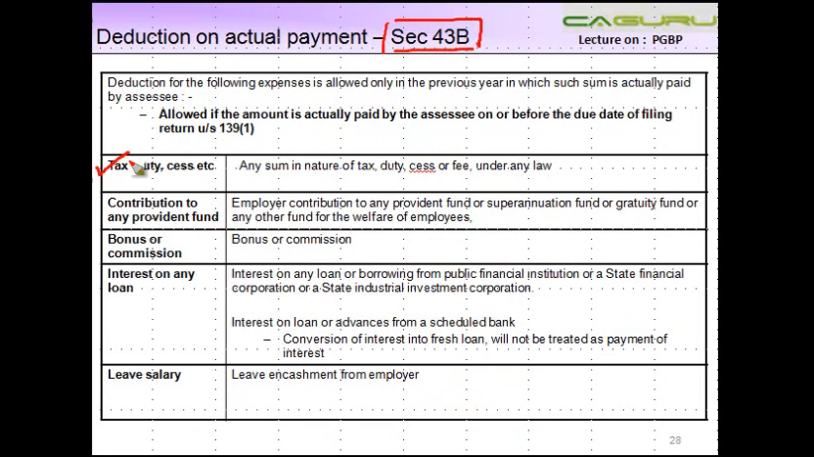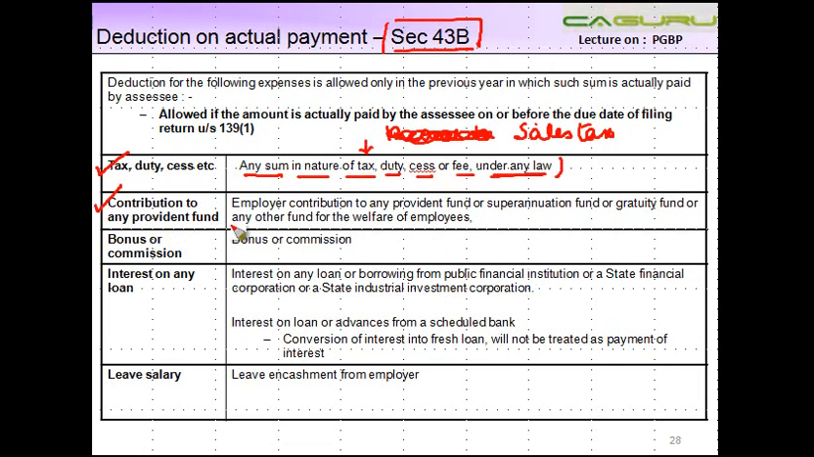The first one is tax, duty, cess, etc. So any sum in the nature of tax, let's say sales tax. Not income tax, because income tax is not allowed as a deduction. Duty, cess or fee under any law. Duty can be your custom duty, okay? Similarly, cess can be other things which are levied under any other law.